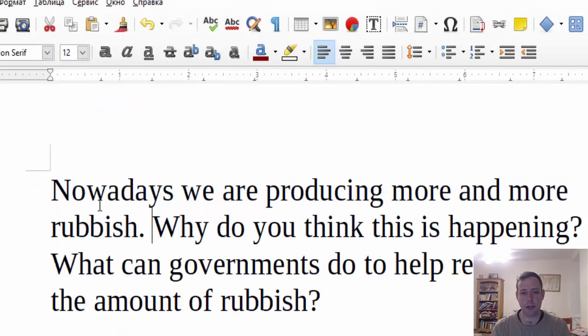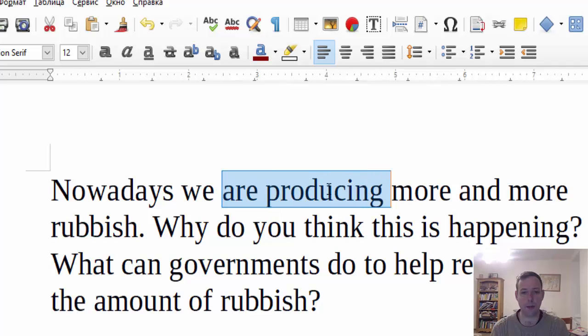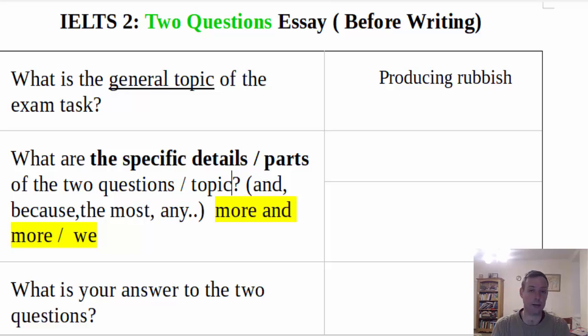The next thing to think about when we look at it: nowadays we're producing more and more rubbish. There's another important word in this sentence. Which word is important? I mean nowadays, but you've got that in our producing. We. That's another important thing, we. So I'll put that here again. It's not part of the questions. So maybe the specific details of the questions and topic: we. So it's not companies, it's not people exactly, it's we.